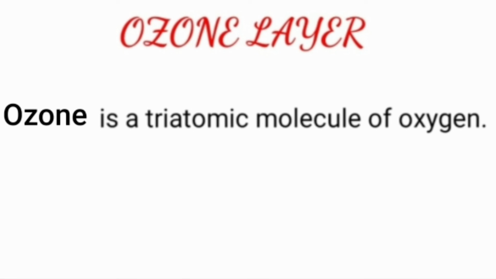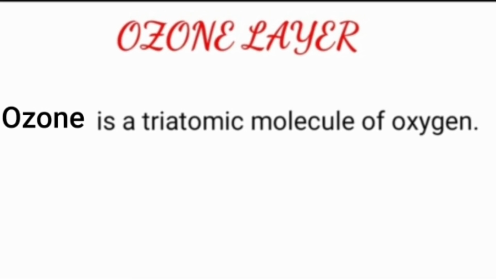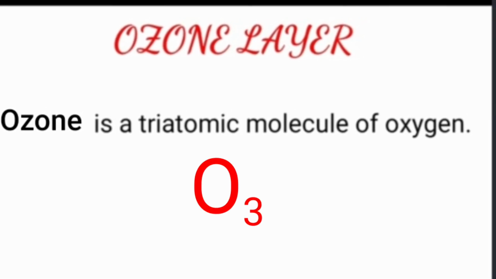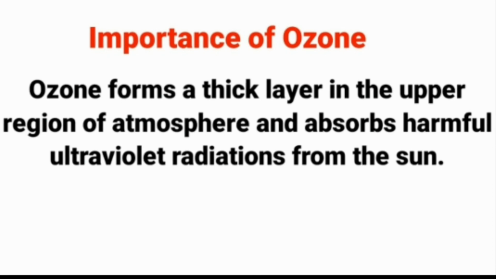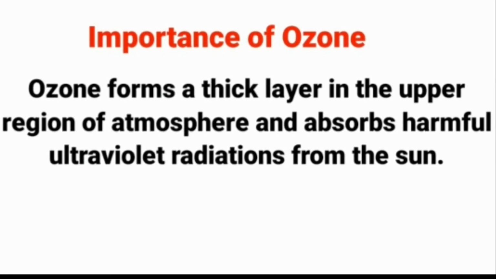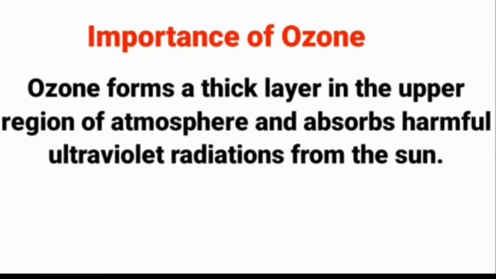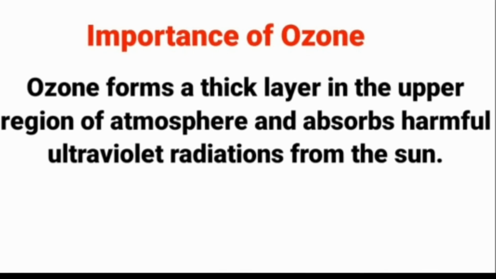The ozone layer. Ozone is a triatomic molecule of oxygen with the formula O3. What is the importance of ozone? Ozone forms a thick layer in the upper region of the atmosphere and absorbs harmful ultraviolet radiations from the sun, thus preventing these radiations from reaching the surface of the earth and protecting life forms.